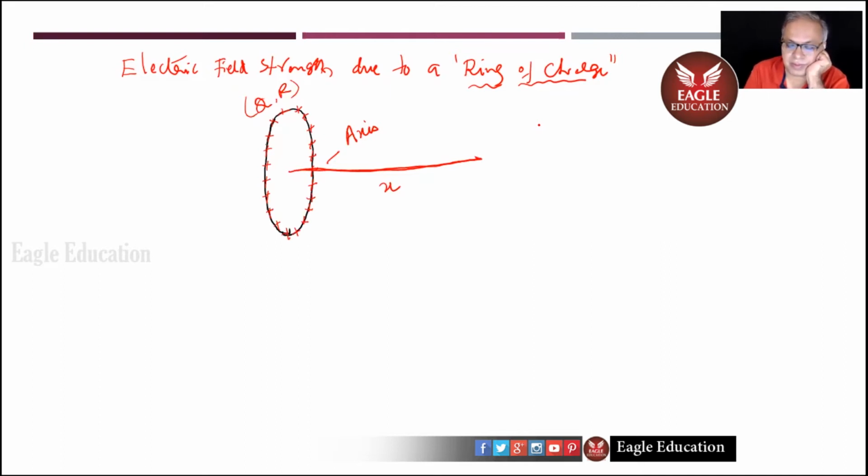So remember, at this point, the E which we calculate should be in terms of Q, R, and x. These are the things given.